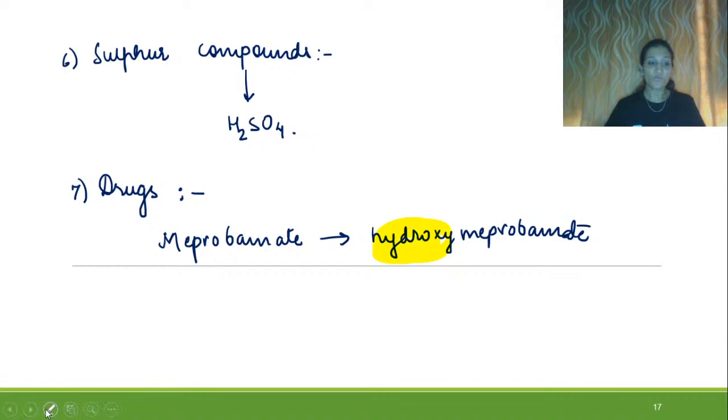Now when they are converted into non-toxic or completely water soluble forms, then they'll be completely excreted out into the urine. And in some of the cases, when they are converted into less toxic ones, they'll be entering into the phase 2 reaction, right? The phase 2 reaction is a kind of conjugation reaction.